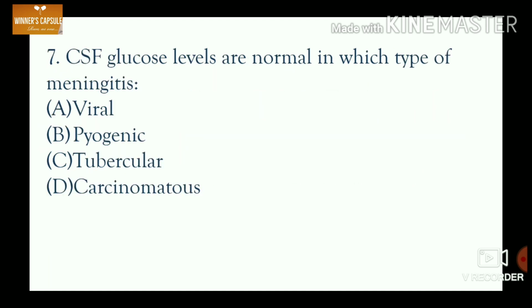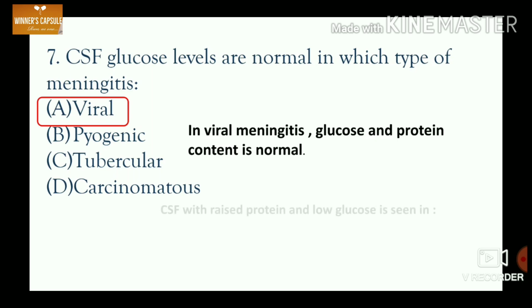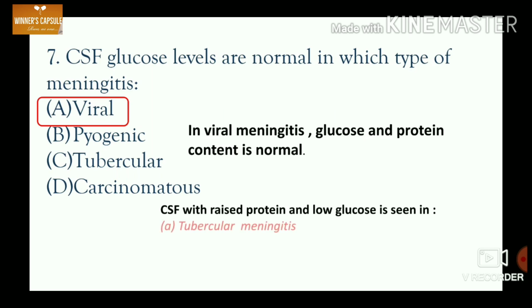Seventh one, CSF glucose levels are normal in which type of meningitis? A. Viral, B. Pyogenic, C. Tubercular, D. Carcinomatous. Answer is option A. Viral. In viral meningitis, the glucose and protein content is normal. CSF with raised protein and low glucose is seen in tubercular meningitis, bacterial meningitis and malignant meningitis.